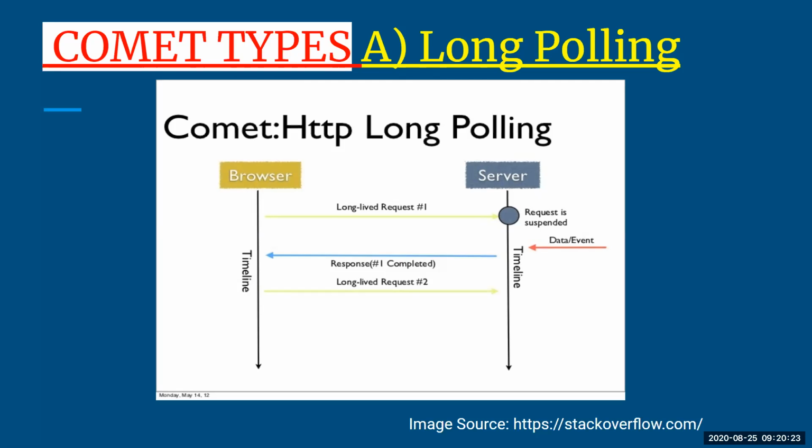In the initial polling method, both client and server were communicating with each other, telling the status to each other. But here it is just the server. That is why it is unidirectional.